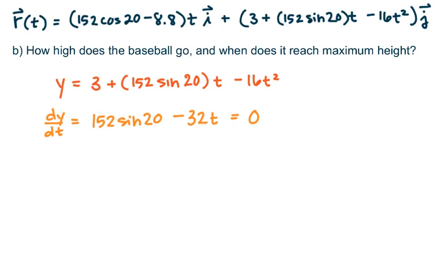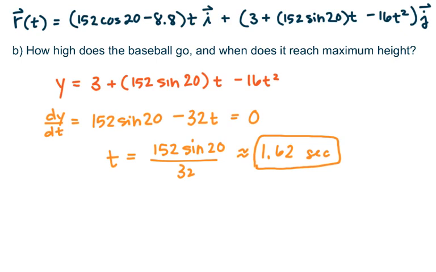And this should be pretty easy. I'll subtract that term over and divide, and I've got t equals 152 sine 20 divided by 32, or rather approximately 1.62 seconds. So that is the time at which the baseball has reached its maximum height.